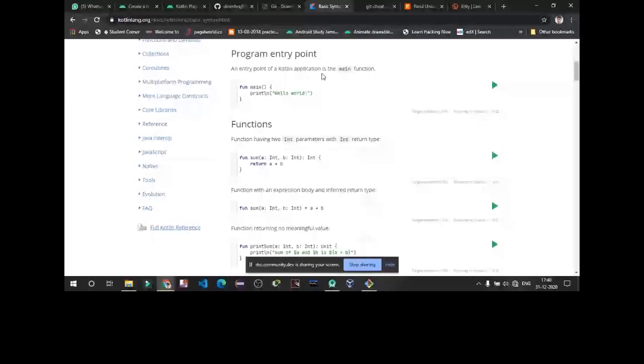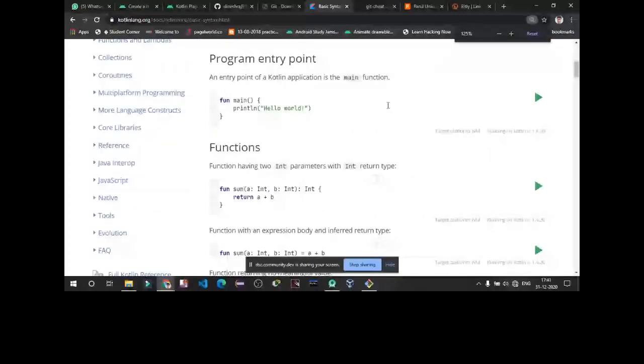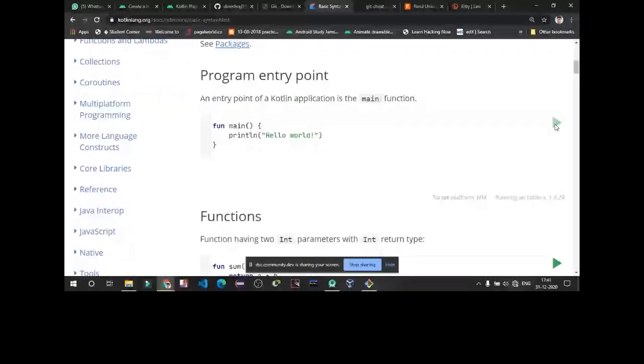First of all, we are going with the main function. The syntax to write the main function is this: fun main, print hello world. You can even run your code here, and you can change the source code too.